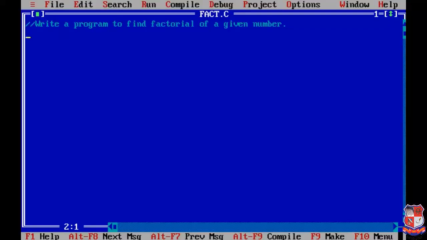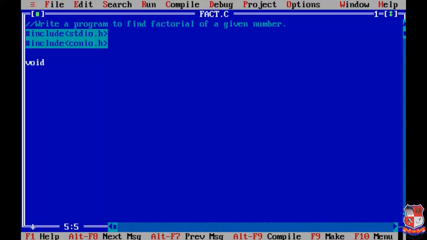We'll start by writing, or linking, our header files. So #include stdio.h, then #include conio.h. So we are adding two header files over here.